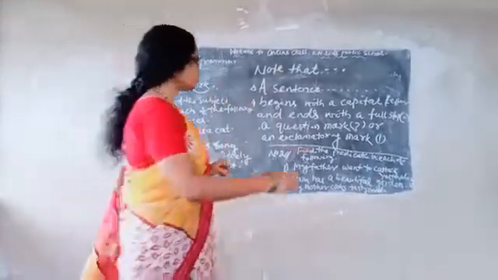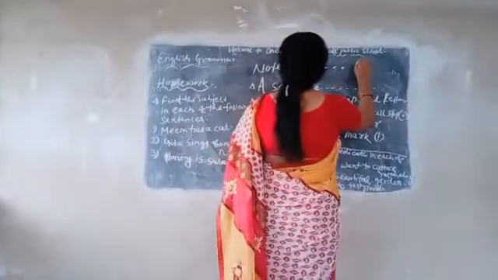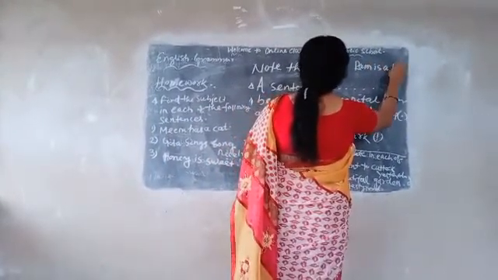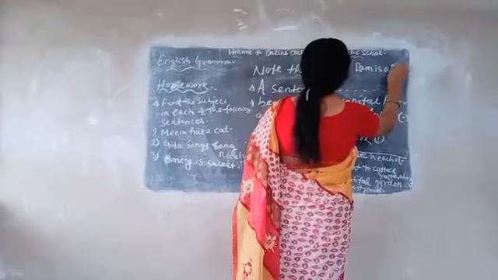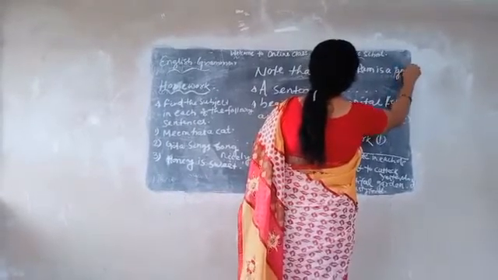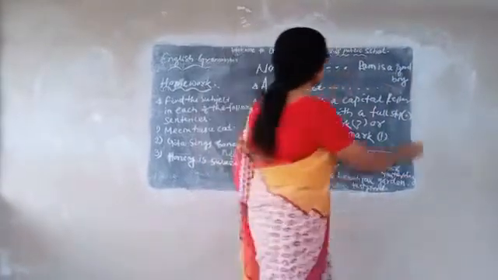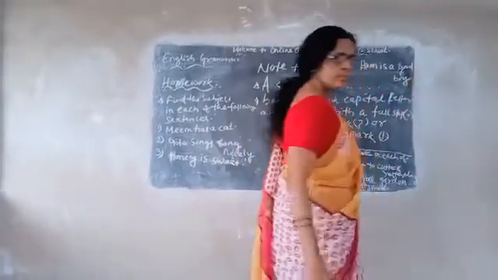Here you see, Ram is a boy. Ram is a good boy. Here I have given a full stop.